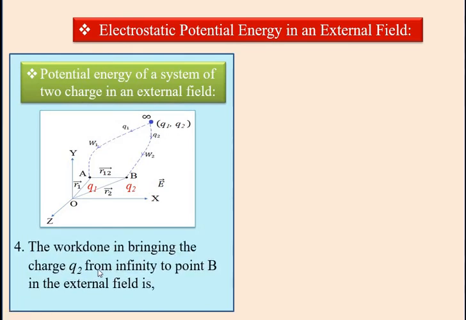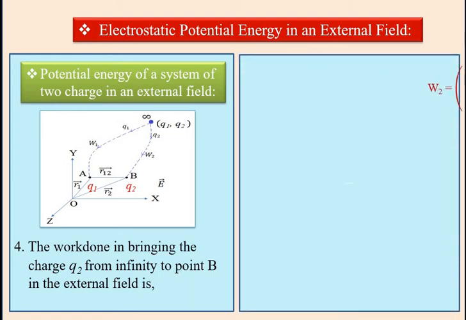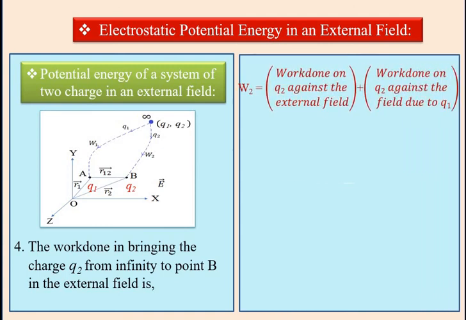Work done in bringing the charge Q2 from infinity to point B in the external field is given by the relation W2 equal to the work done on Q2 against the external electric field plus the work done on Q2 against the field due to the charge Q1. Therefore, W2 equal to Q2 into VB plus the potential due to Q1 into the charge.